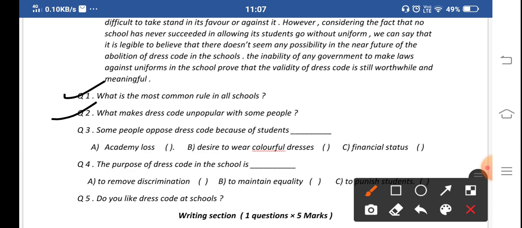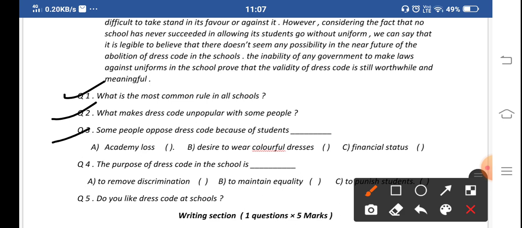Talking about the second question: what makes dress code unpopular with some people? Why are there some people or some children who do not want a dress code in schools? As we all know, there are dresses in the school uniforms. Every school has its own set of uniform, but there are some students, or a community of society, which oppose dress code. Why they oppose, we have to answer in this question.